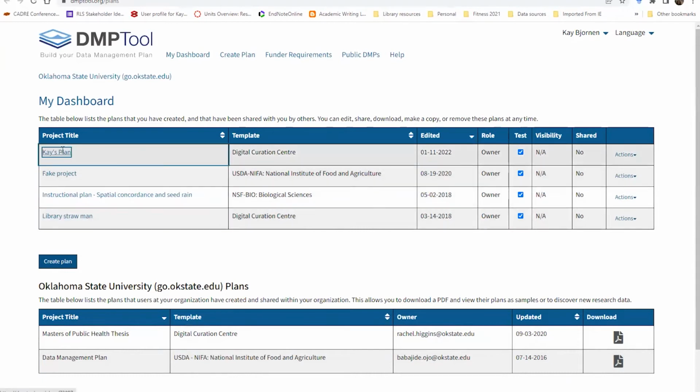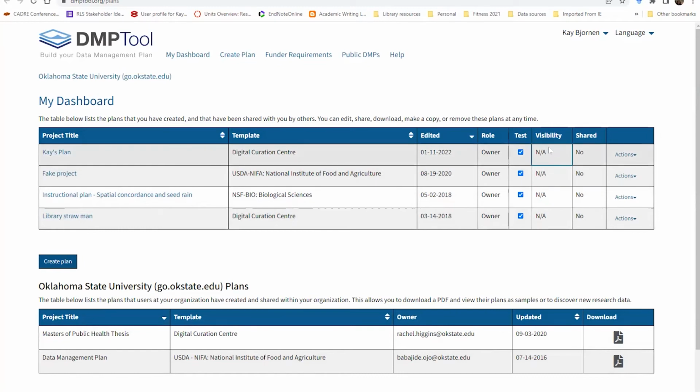First of all, if you're someone who is writing a lot of grant proposals and has created a lot of DMPs, you have this dashboard and you can see when they were created and who the owner is. If you have a collaborator who's written some and included you as a co-PI, that will show up here.